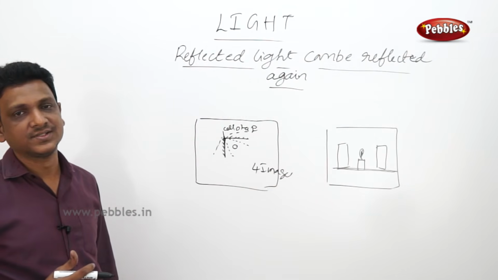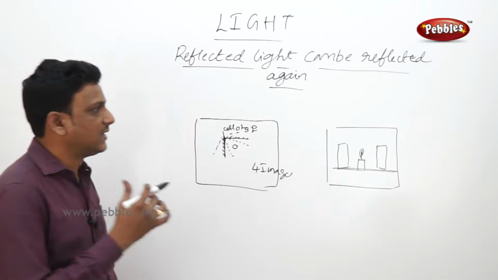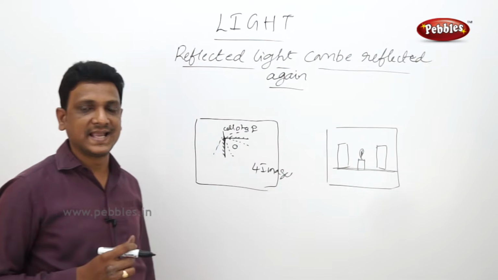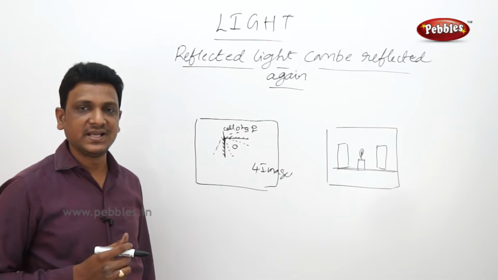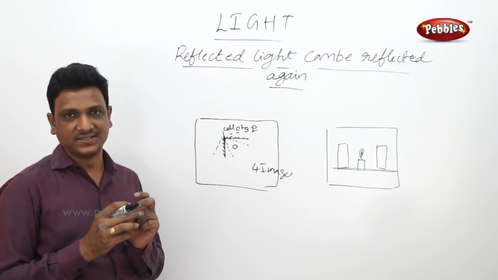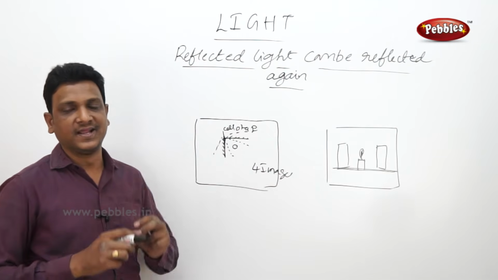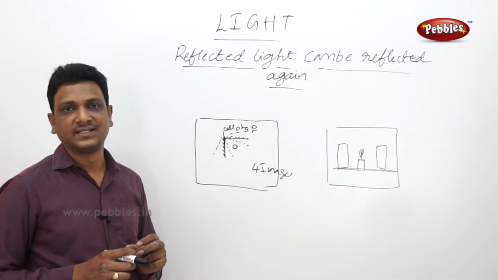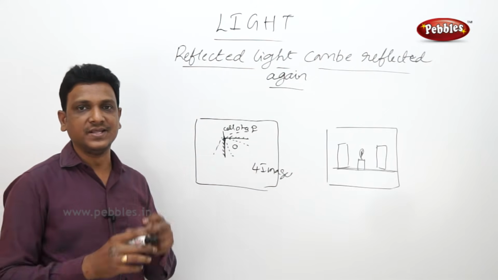Multiple reflections. With these multiple reflections, we can make a toy called a kaleidoscope. Have you ever seen a kaleidoscope? It's a beautiful toy which forms so many patterns. It is totally based on reflection of light. Let us see how to make a kaleidoscope.